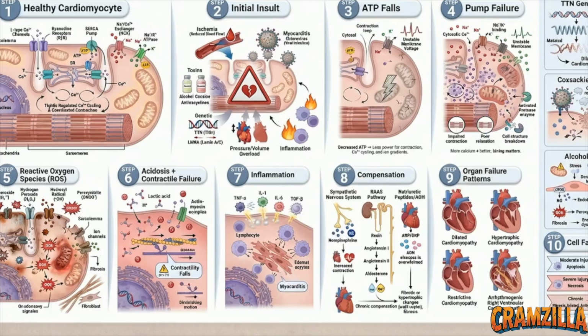Step 7 illustrates that the damage of individual cardiomyocytes does not happen in isolation. Injured cells broadcast heavy distress signals to the systemic immune system. The arrival of key cytokines accelerates the decline. TNF-alpha depresses contractility and promotes apoptosis, while interleukin-1 drives local inflammation. Simultaneously, TGF-beta activates cardiac fibroblasts, forcing the tissue to transition from flexible muscle into rigid collagen scar tissue.